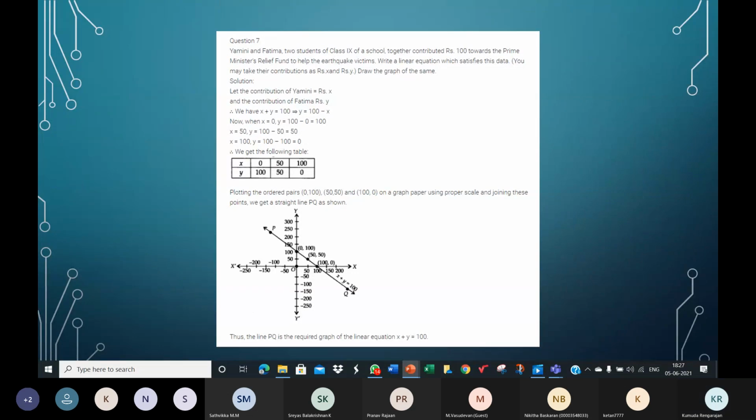I'm able to see it clearly. All right, Kanishka, good. Your graph is right.